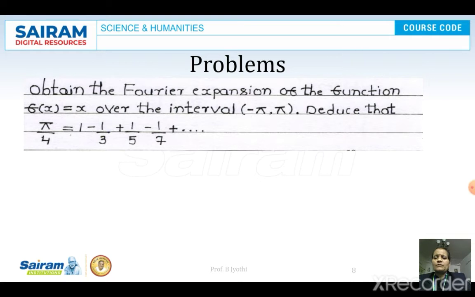Coming to the problem. Obtain the Fourier expansion of the function f of x is equal to x over the interval minus pi to plus pi, and hence deduce that pi by 4 is 1 minus 1 by 3 plus 1 by 5 minus 1 by 7 plus etc. So this is the function they have given. Let us look into the solution now.